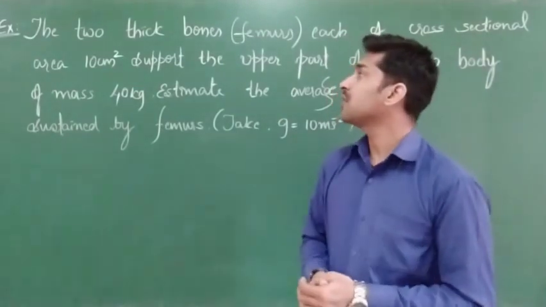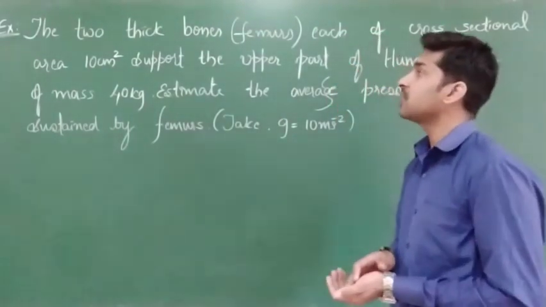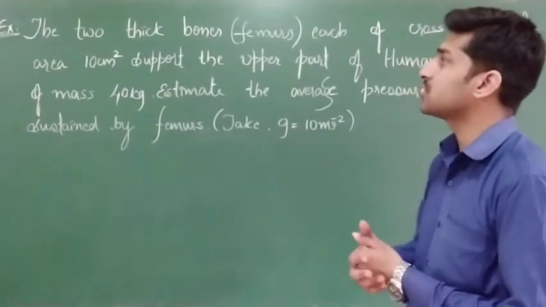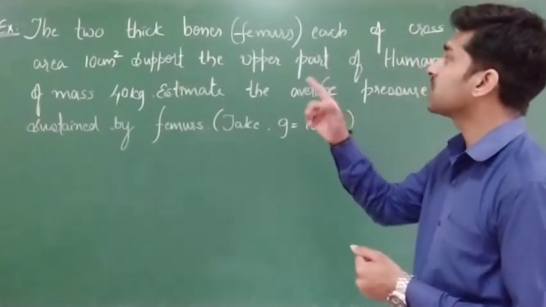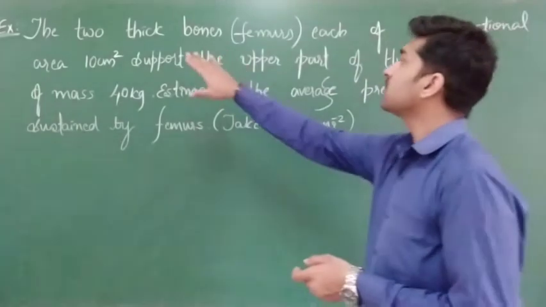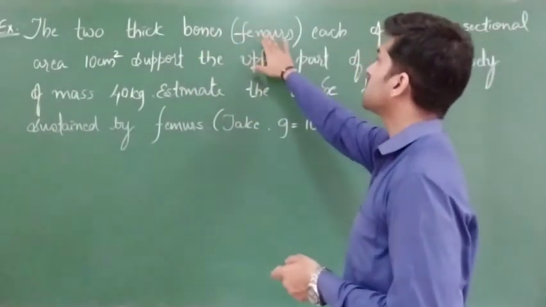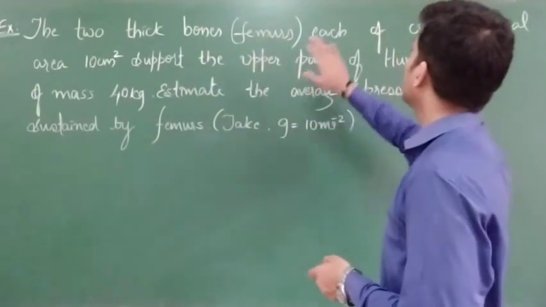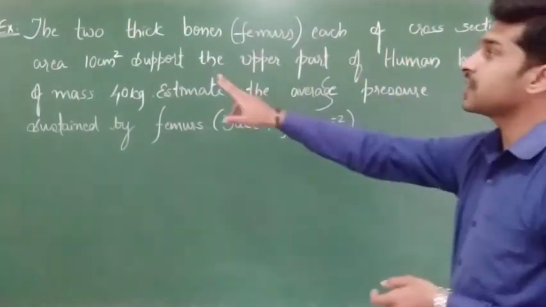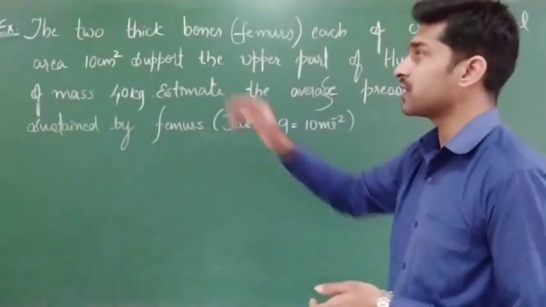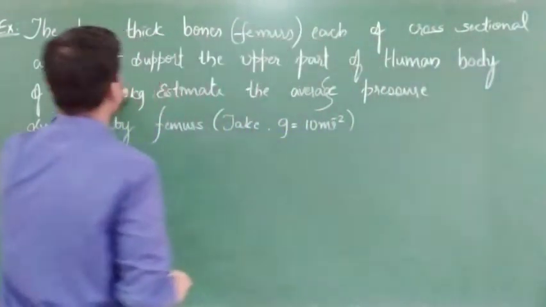Clear? So here we are having one question. Just go through this question and see what they have given. The two thick bones, these are also known as femurs, each of cross sectional area 10 centimeters square. That is the cross sectional area of one bone.